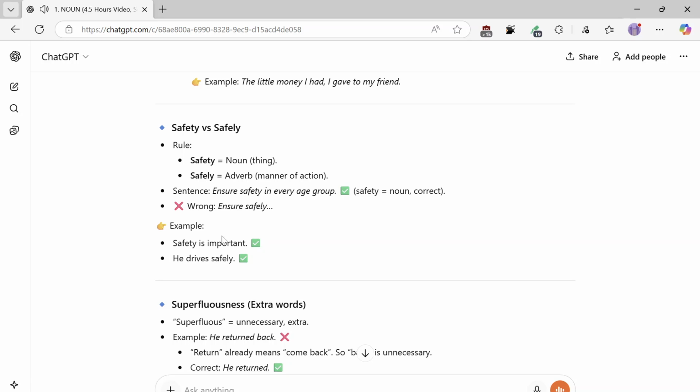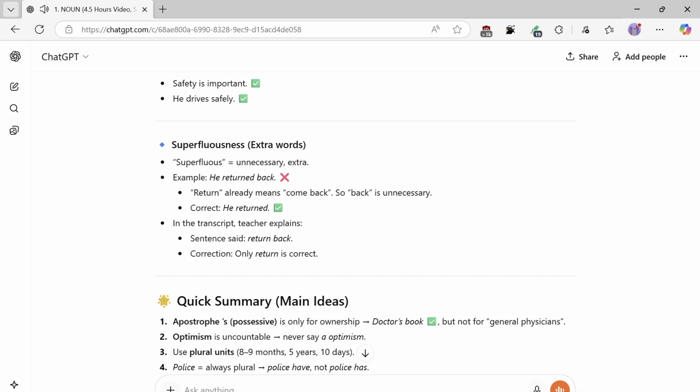Superfluousness, extra words. Superfluous equals unnecessary, extra. Example: he returned back. Return already means come back, so back is unnecessary. Correct: he returned. In the transcript, the teacher explains, the sentence said return back. Correction: only return is correct.